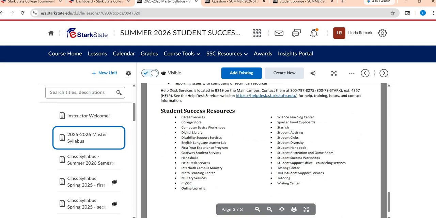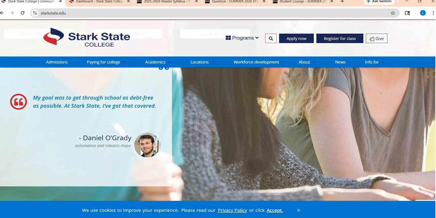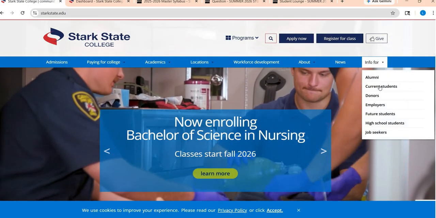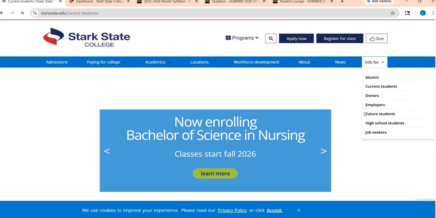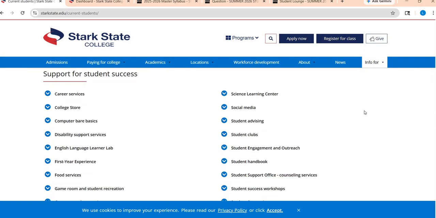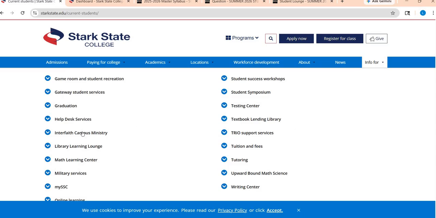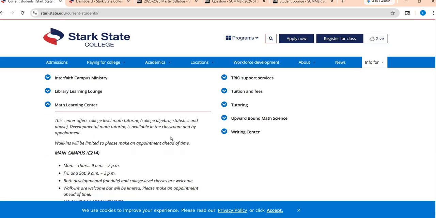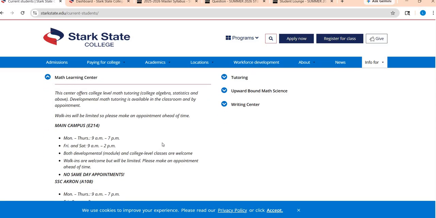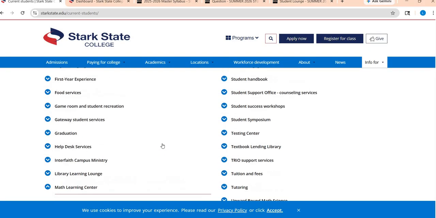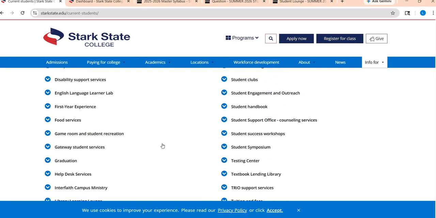We have a lot to offer here on our campus, so I also like to show you where a more interactive view of this is. If you go to the Stark State homepage, under Info for Current Students, you will see a very similar list, but this is going to have even more, and then you can click on it and get a little bit more information. Sometimes it'll have hours or contact information where you can go, just so that you're aware that, hey, you have access to all of these resources, and they're free. I mean, you paid for them in your tuition package technically, but they're free to use as often as you would like.